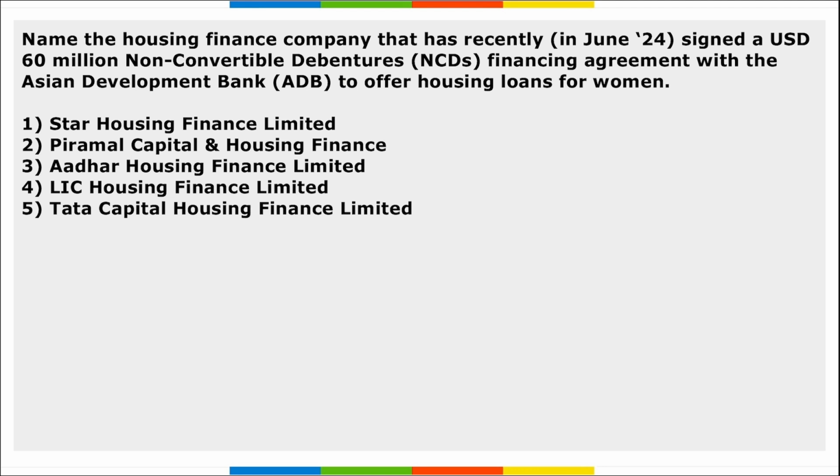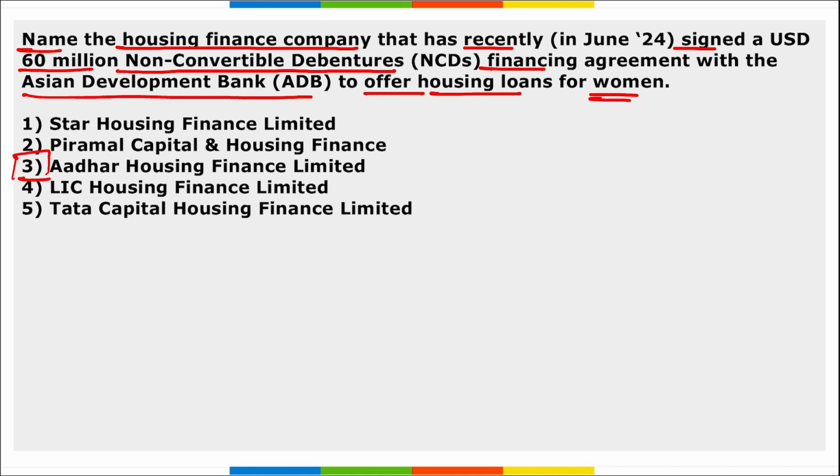Next, name the housing finance company that has recently signed a $60 million non-convertible debentures financing agreement with the Asian Development Bank to offer housing loans for women. It is Aadhar Housing Finance Limited, and this is one of the largest housing finance companies in India. As of June, $30 million has been disbursed so far, and the deal was to disburse $60 million.